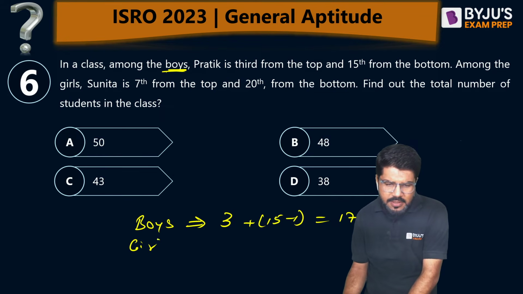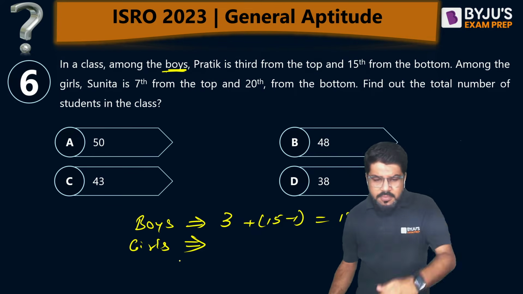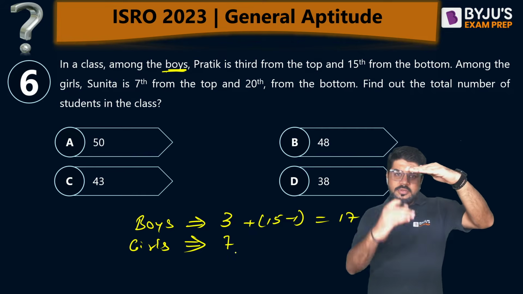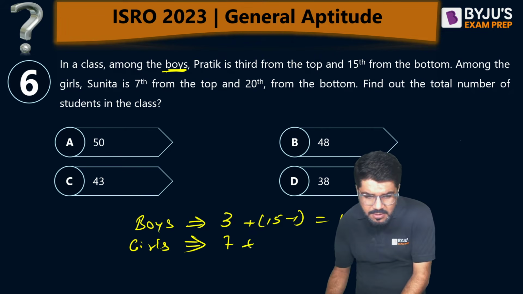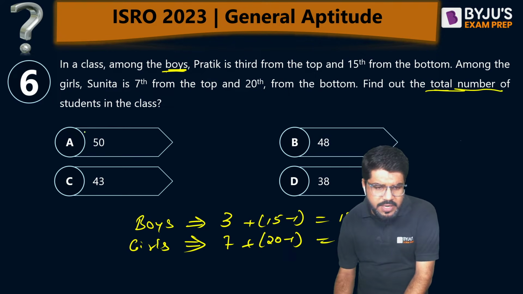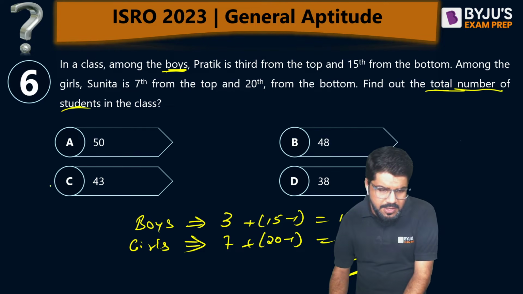Similarly, there is a story of girls mentioned. Among the girls, Sunita is 7th from the top. So Sunita is 7th, and already Sunita is counted. 20th from the bottom. So how many below her? 20 minus 1, so 19. 19 plus 7, 26. What is the total number of students in the class, dear? So that is 43. Correct answer is C.